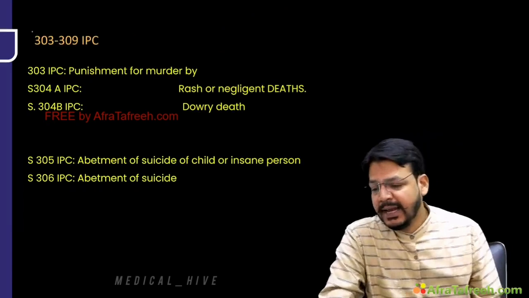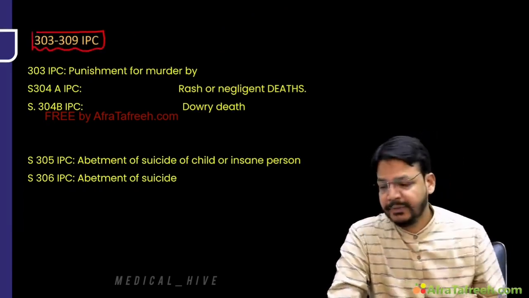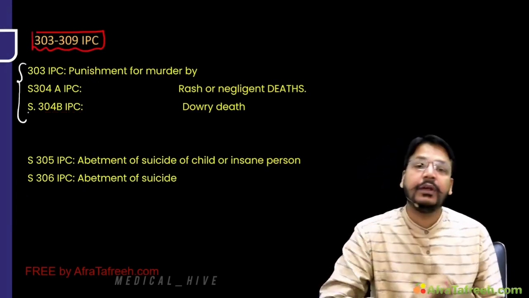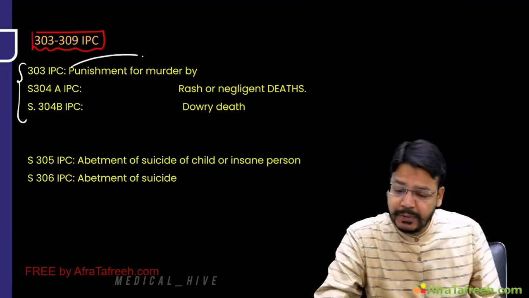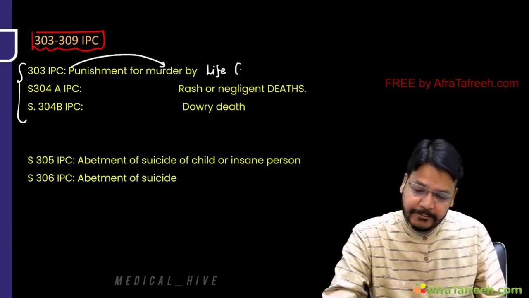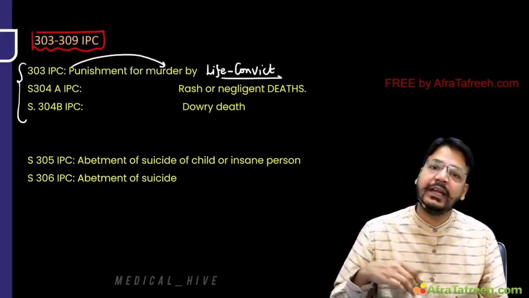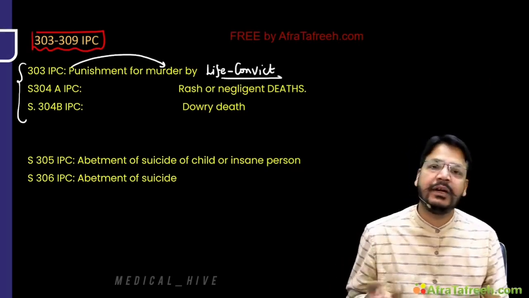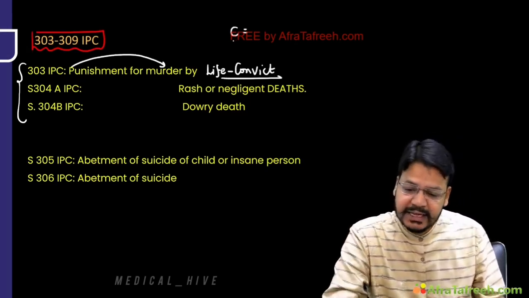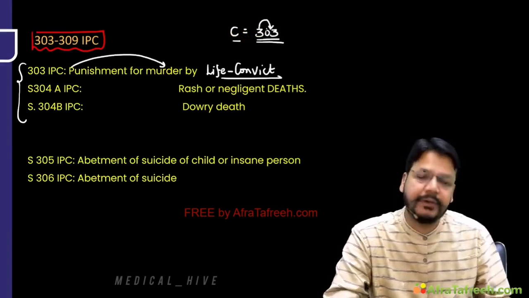Now, sir, remaining IPC 303 to 309. I am telling you a simple trick, my dear friend. Now, see 303, 304 and 304B. 303 is punishment of murder by a life convict. अगर कोई already jail में है, life convict है, and he commits murder, the punishment of murder by a life convict will be 303. You can remember by C. C is the third alphabet, life convict, 303.